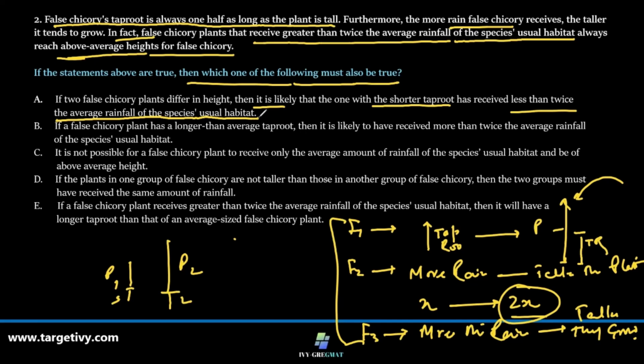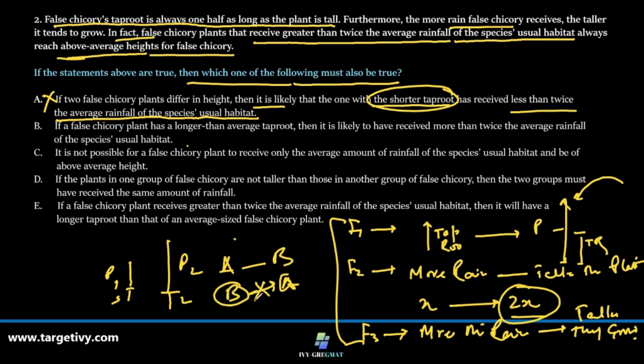The size of the taproot may be dependent on something else for a given case. So we'll never pick this kind of an option. Two average plants may differ in size, maybe because of rainfall, maybe because of something else. So A is concluding B. How can we say B concludes A? If B is true, then A must be true. No, this cannot be the thing.